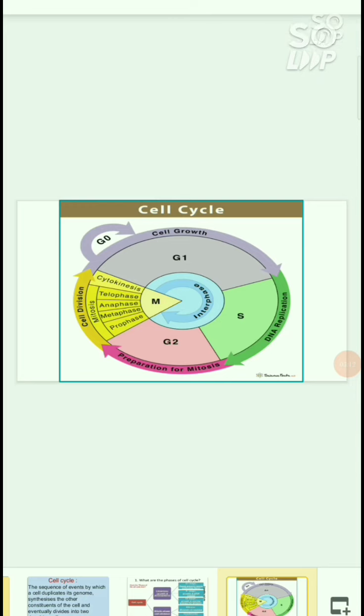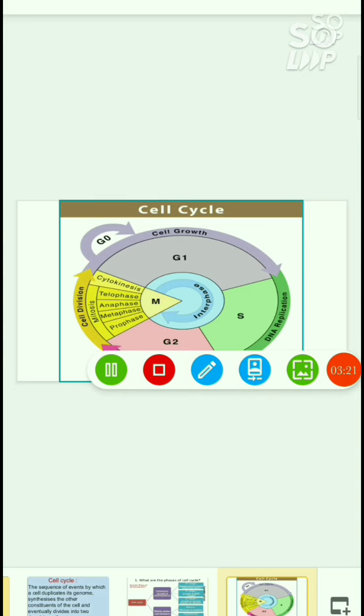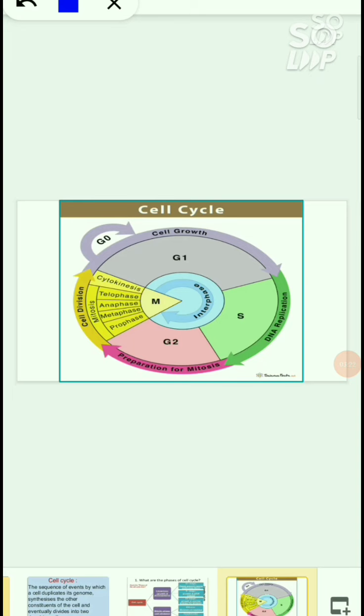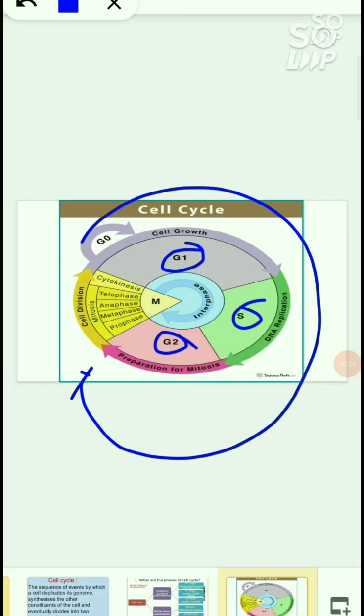Here is the diagram of a cell cycle. From seeing this diagram we can easily understand some points regarding the cell cycle. Here G1 and G2 are under the interphase. The interphase occupies most of the cell cycle, which means the interphase is the longest phase, and cell division occupies the shortest phase. So this is the shortest phase.